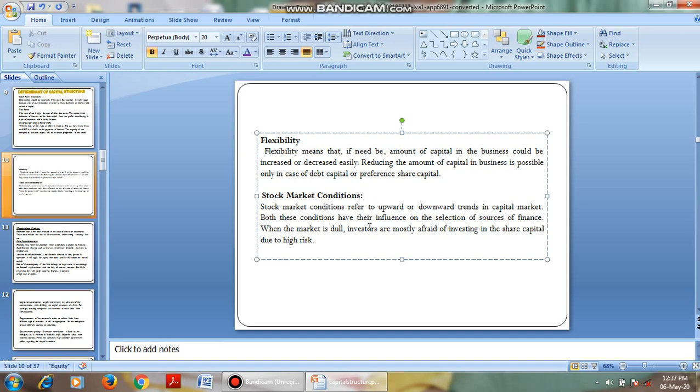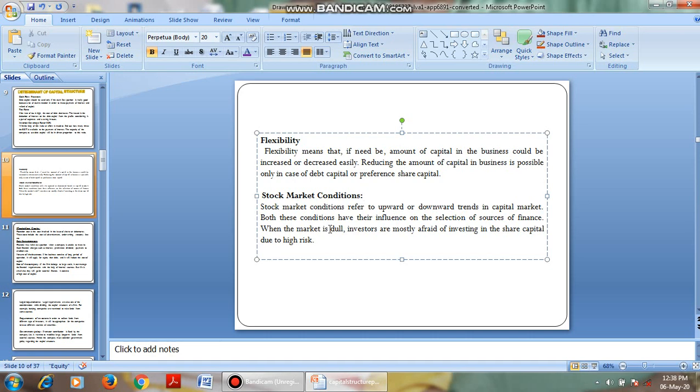Both conditions have an influence on the source of finance. When the market is dull, when it is a bear market, investors are not interested to invest in the stock market, in equities. If the stock market is performing well, then investors are more interested to purchase the stocks.